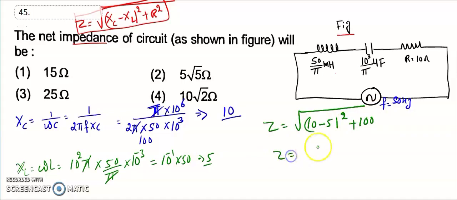So that is the answer, z is equal to 5 root 5. Okay, so 5 into root 5 is the answer for this question. The second option is the right answer.